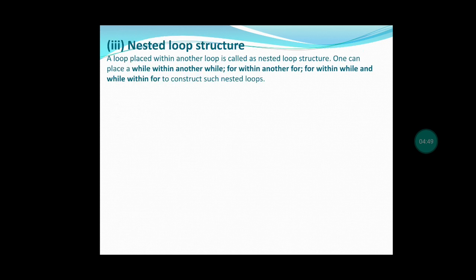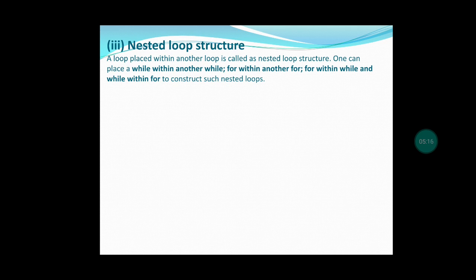Next, we will go for the nested loop structure. Nested loop structure means many loops are there, while loop, for loop, but in a program, one loop is given inside another loop. A loop within another loop is called a nested loop. Inside the for loop, a while loop may be there. Inside the while loop, a for loop may be there.